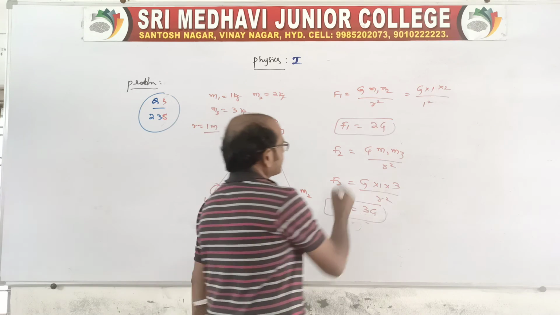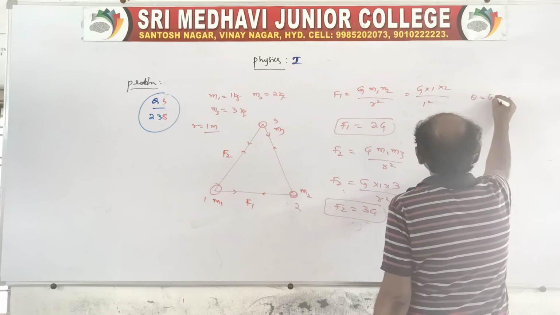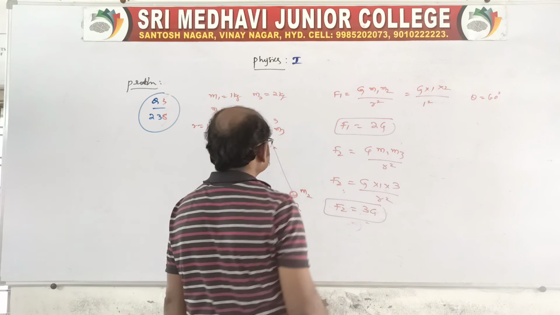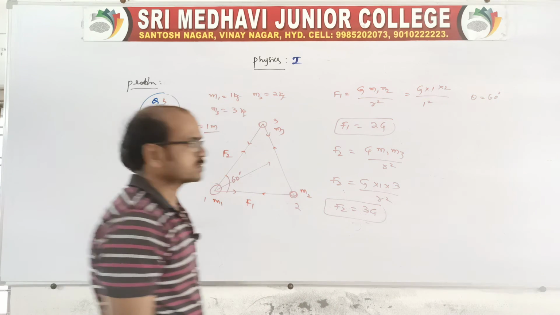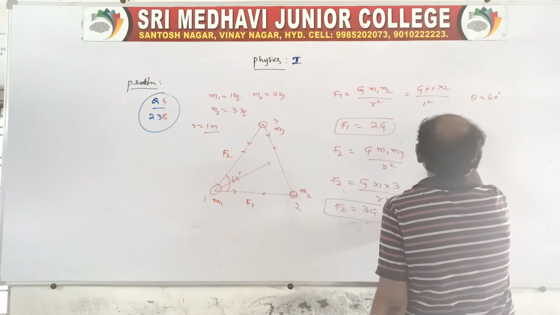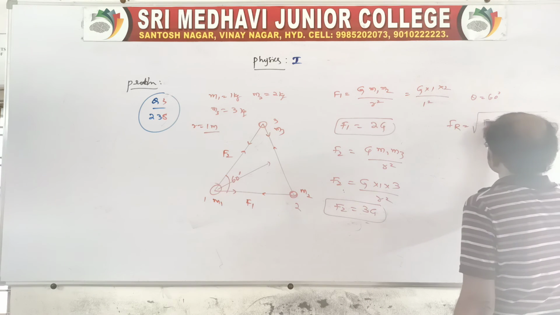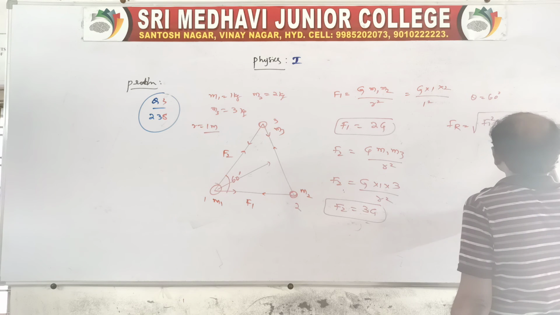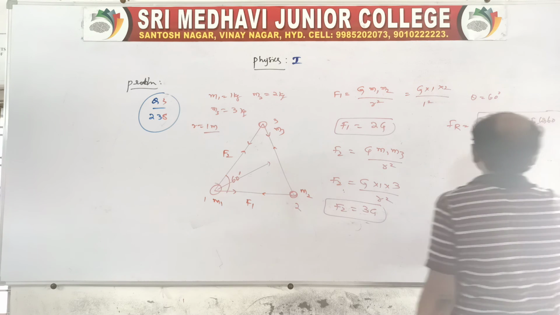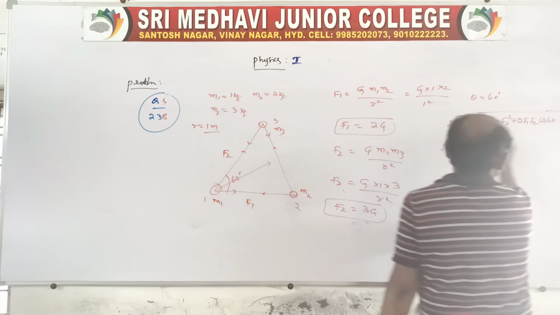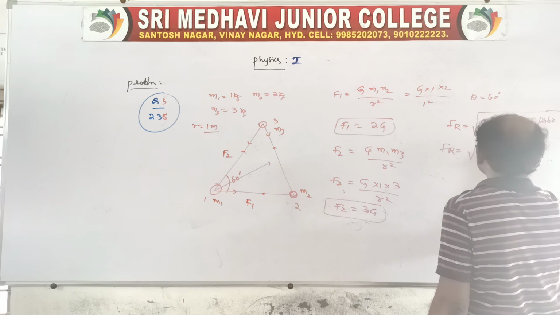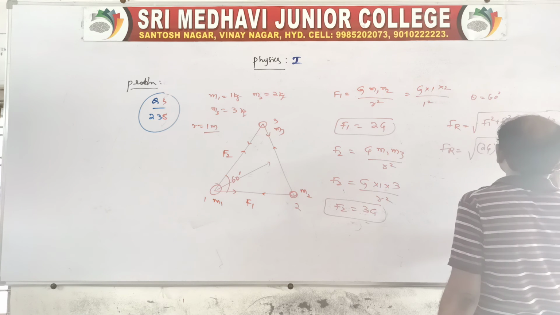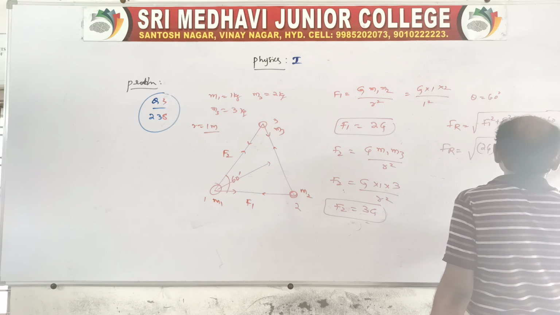So we know F1, we know F2. In an equilateral triangle, how much is the angle here? 60 degree. So there will be a resultant represented like this. So according to the formula, Fr is equal to root over F1 square plus F2 square plus 2 F1 F2 cos 60. So Fr is equal to F1 is 2G whole square plus F2 3G whole square plus 2 into 2G into 3G into cos 60.